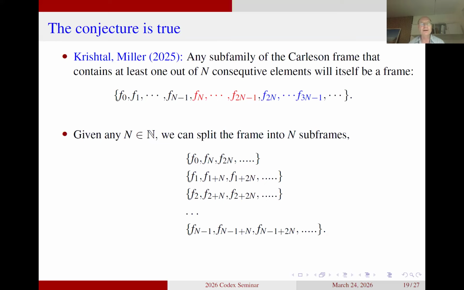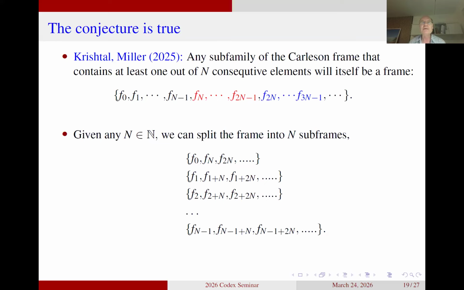This is precisely what you see in the displayed line in line 3. This is exactly what is going on, that we look at F0 up to F capital N-1, we select one, we go to the red group, we select one, we go to the blue group, we select one, and so on. This corresponds exactly to pick one out of each column in the way the frames are ordered here. And this property has a name in the literature. It is phrased by saying that the N frames we are dealing with are weaving frames.